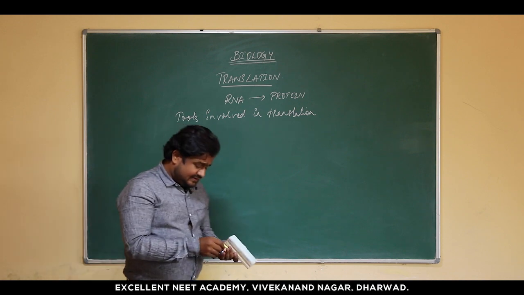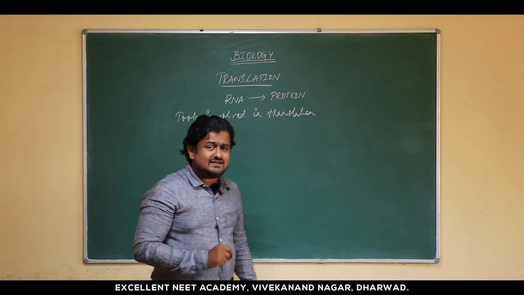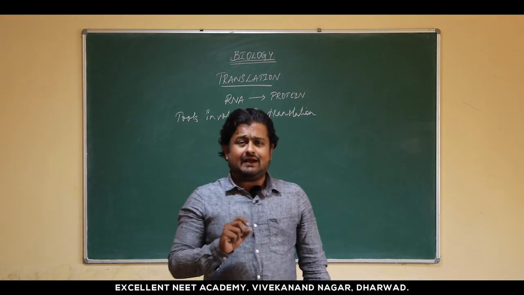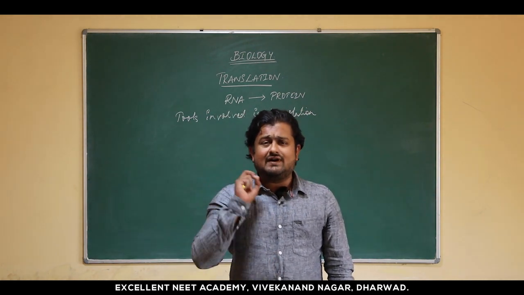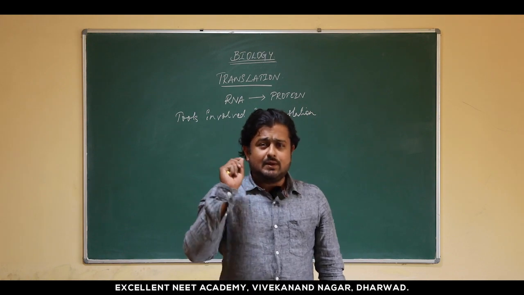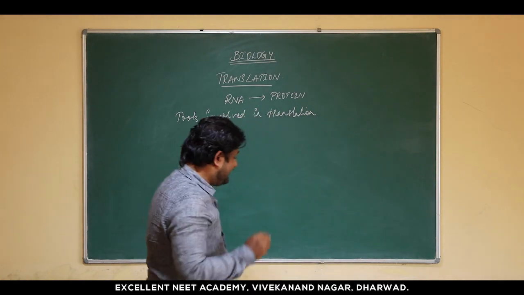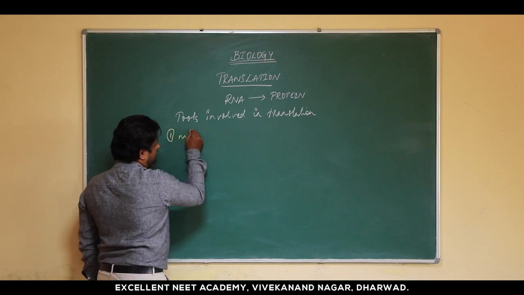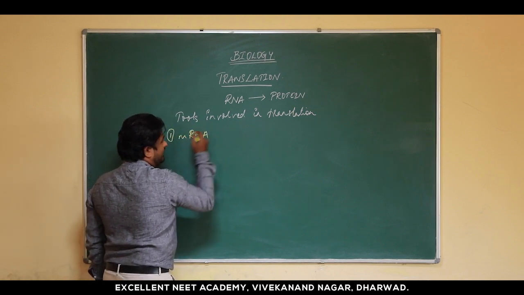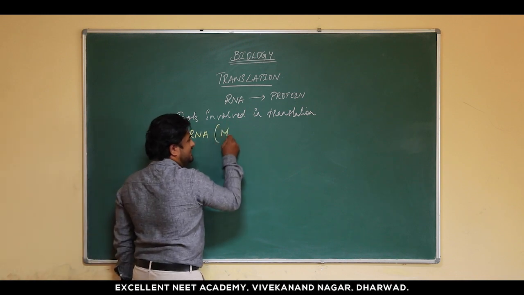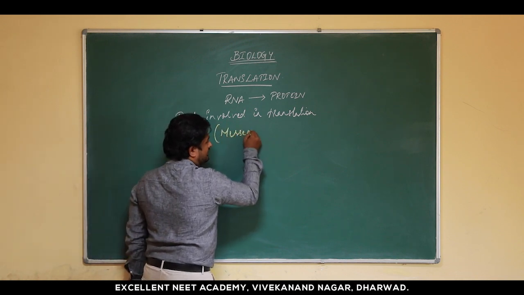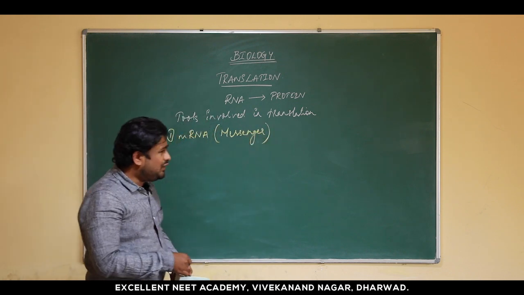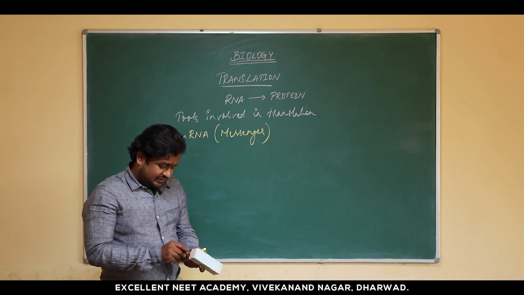As the definition says, it is the conversion of RNA into protein. So the first and foremost prerequisite molecule in this process is mRNA, which acts as a messenger molecule. Why do we consider it a messenger molecule?